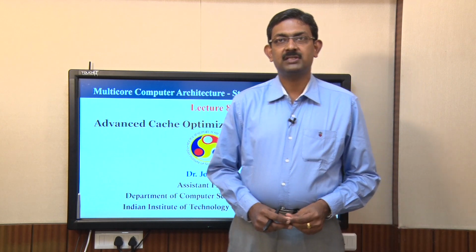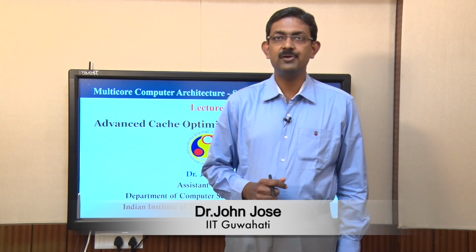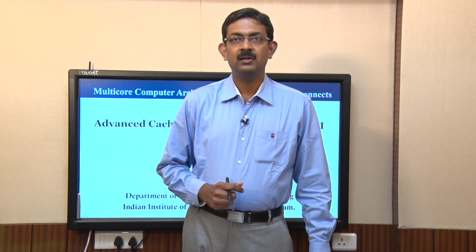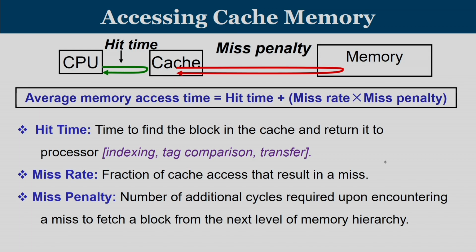Today we will continue our discussion on advanced cache optimization techniques. Last lecture we have seen some of the optimization techniques that are used to reduce average memory access time. Our basic assumption was that average memory access time is dependent on hit time, miss rate and miss penalty. A variation in any of these three parameters is going to affect your average memory access time.